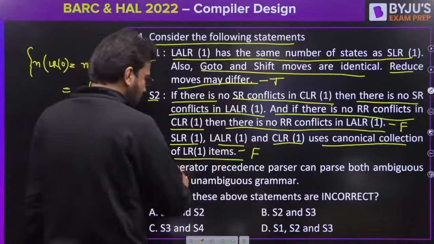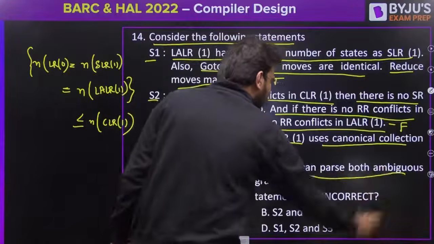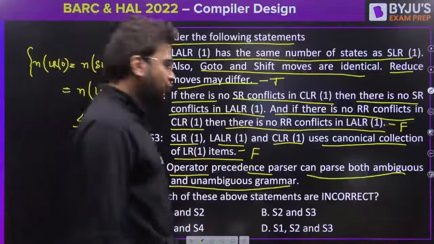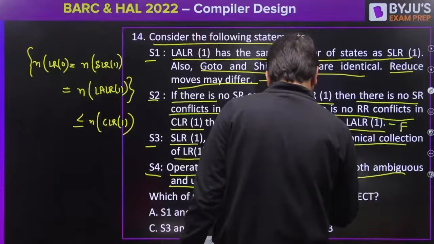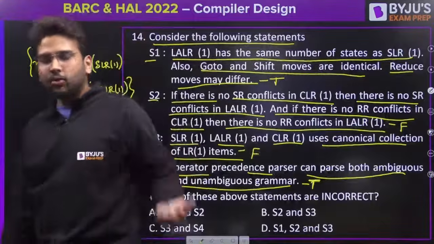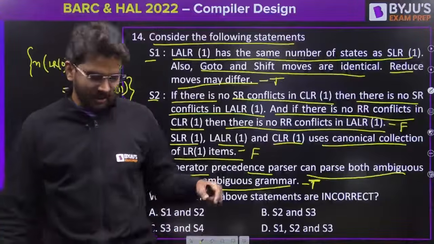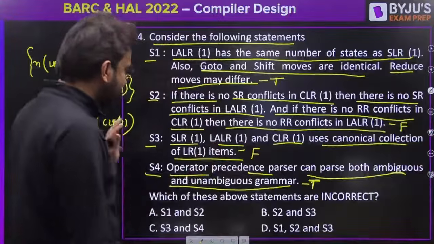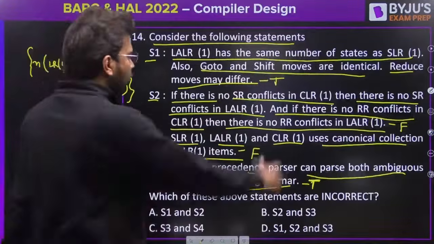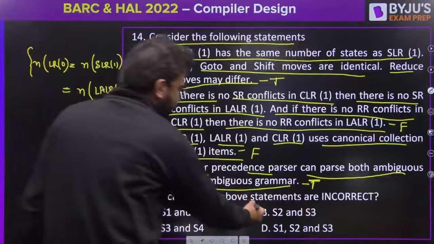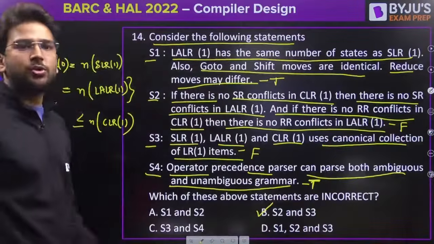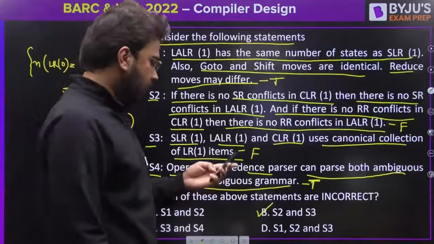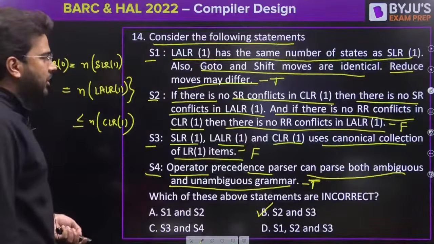Let's talk about S4. Operator precedence parser can parse both ambiguous and unambiguous grammar. Yes, it is also true. Yes, it can parse both ambiguous and unambiguous. It is not saying all or some. It is saying yes, it can parse ambiguous and unambiguous both. It is true. So we have S2 and S3 as false. Option B is the correct answer for this question. Those who have answered option B, very good all of you. Your concepts are really good. Let's proceed to the next question now.